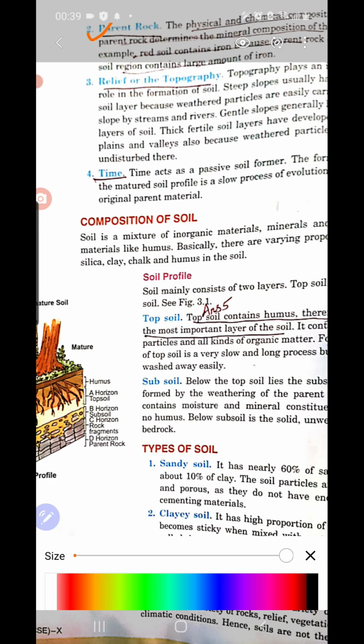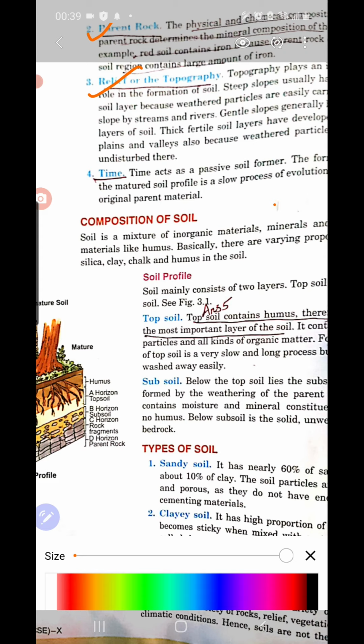Then there is the relief of the topography. Relief of the topography means sometimes a steep slope, mountainous region, very steep slope. Then there is continuous weathering, and due to the gravitational force the soil slides down from the slopes of the mountain, so it forms a thick layer.